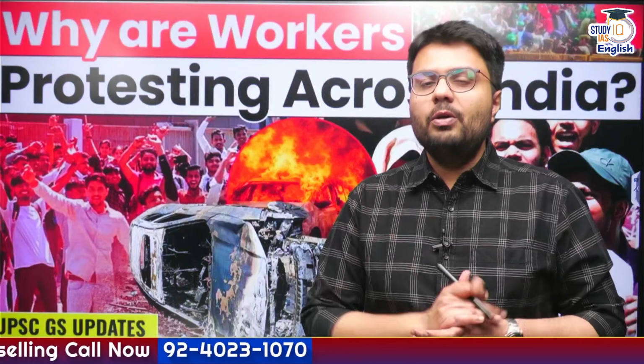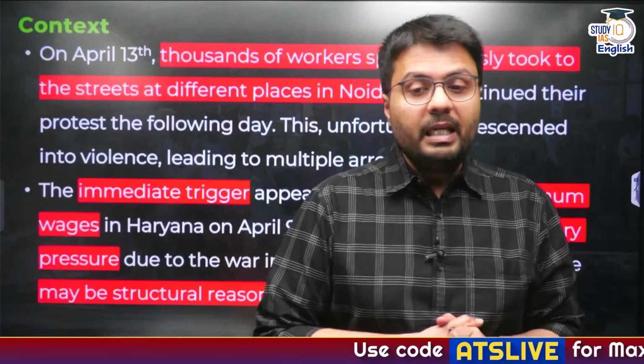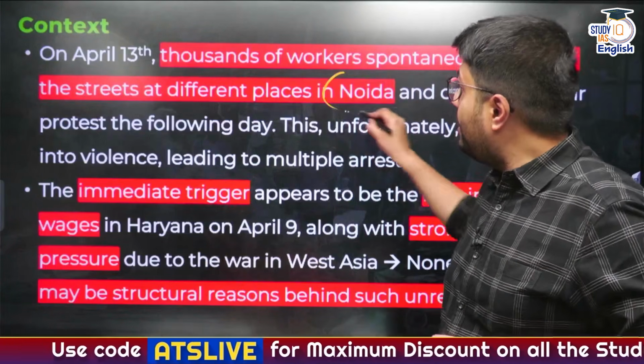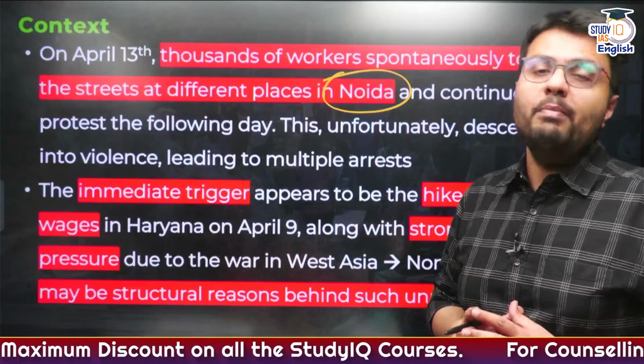In our today's video, we'll try to understand why workers across the country are protesting against the government. Now, the reason why we have picked up this article is very clear. Last week, on April the 13th, thousands of workers spontaneously took to the streets in Noida and were protesting against the lack of a hike in their minimum wages.